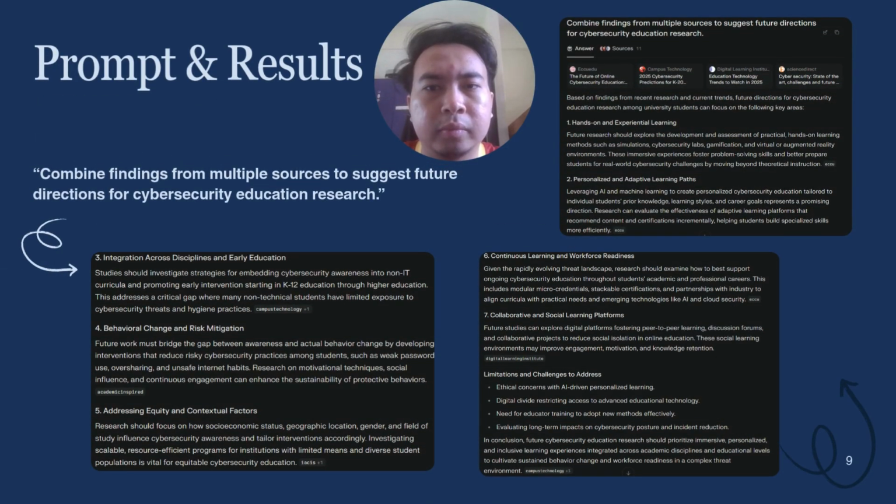Next, our fourth prompt is: combine findings from multiple sources to get future directions for cybersecurity education research. This prompt is designed to help a student write the conclusion or future works section of their research paper. It asks the AI to synthesize information and propose what's next for the entire field. This helps the student position their own work and show how it contributes to the future of the field.